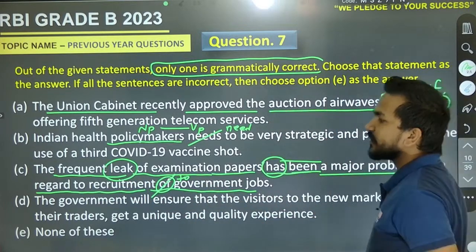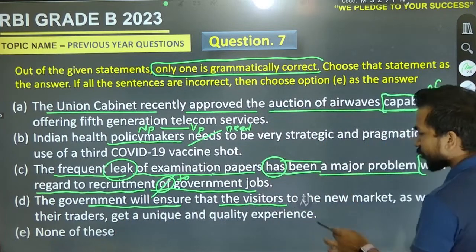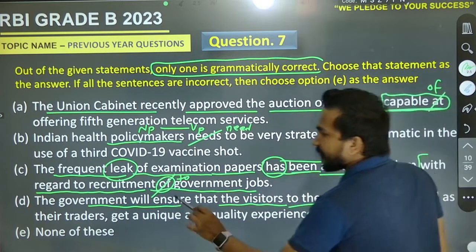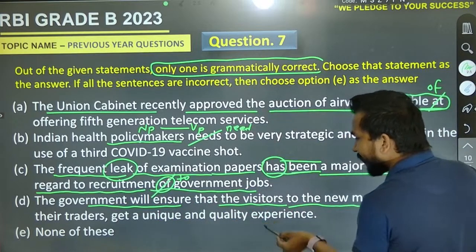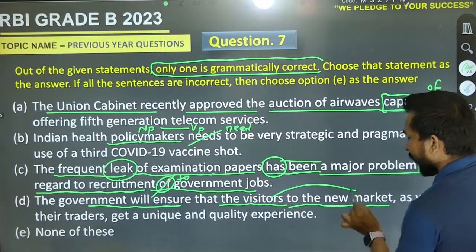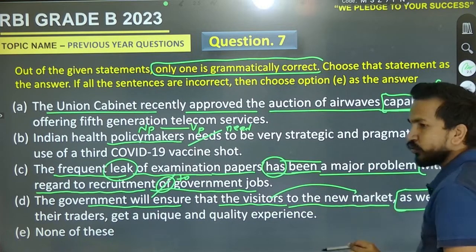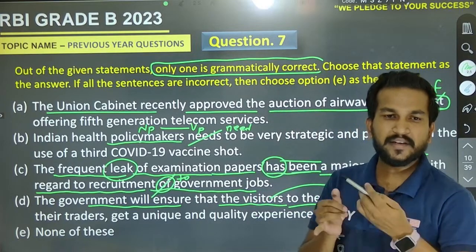And the last one is: the government will ensure that the visitors to the new market as well as their traders. I have already told you that there are 3 types of words: as well as, as long as, and as soon as.